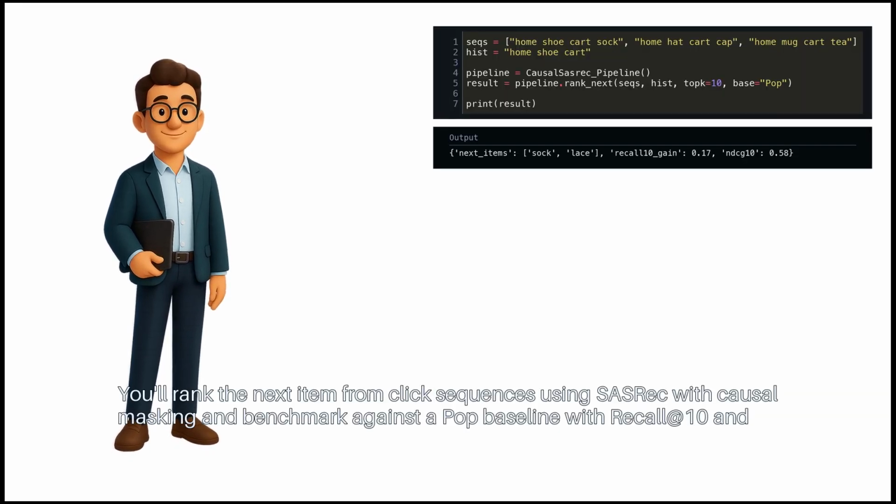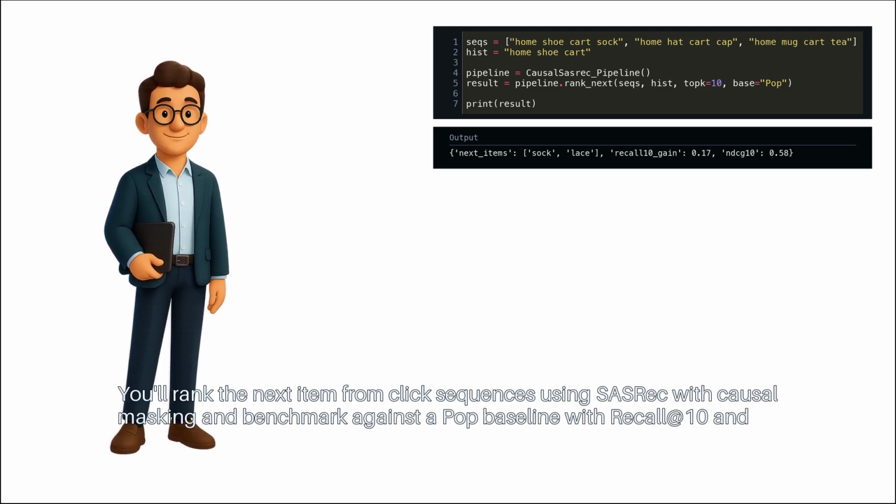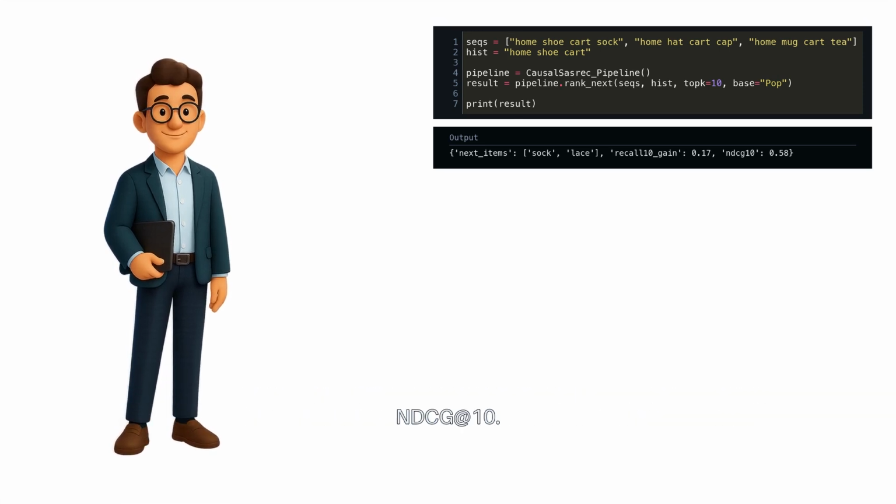You'll rank the next item from click sequences using SASRec with causal masking and benchmark against a pop baseline with recall at 10 and NDCG at 10.